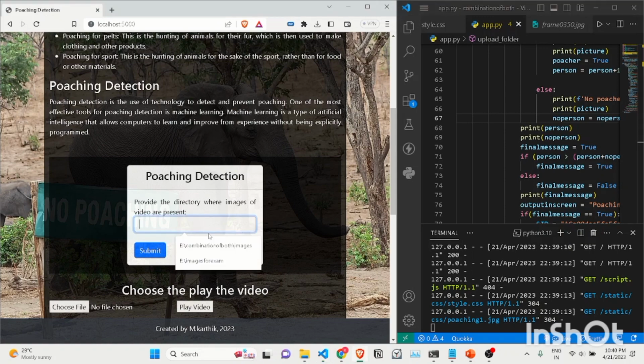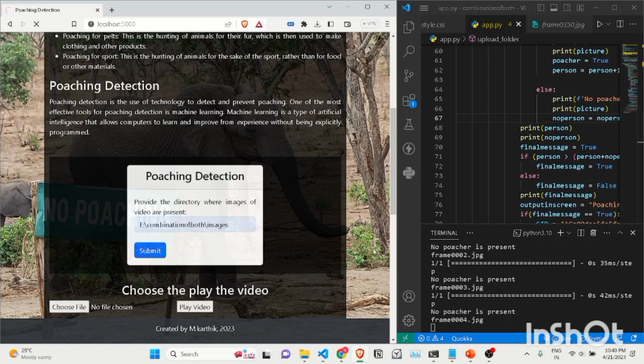Now I'm entering the directory in which all the images are stored, and I'm submitting it. As you can see, the initial few images, which probably contain only forest, have no poacher, and then after a certain point of time, this contains around 300 images, and after around 100 to 150, 120 I reckon, a poacher is present, and the poacher warning is being given in all these frames.